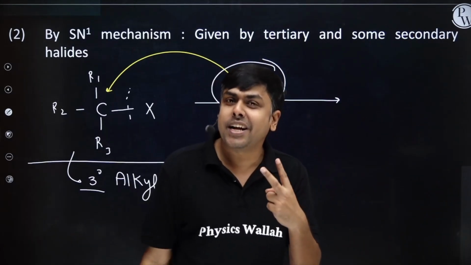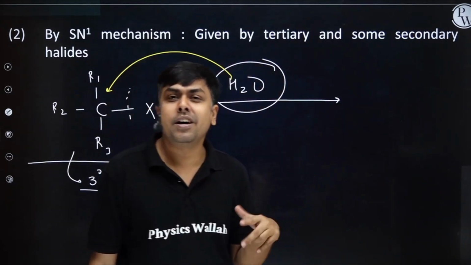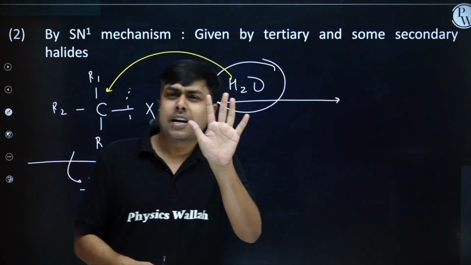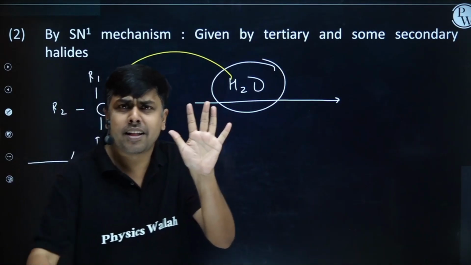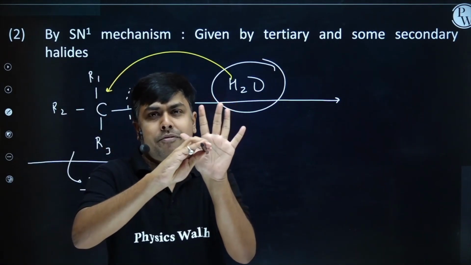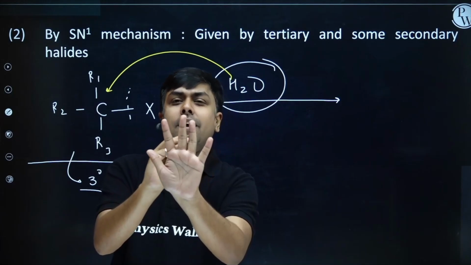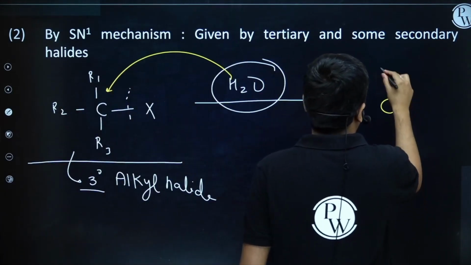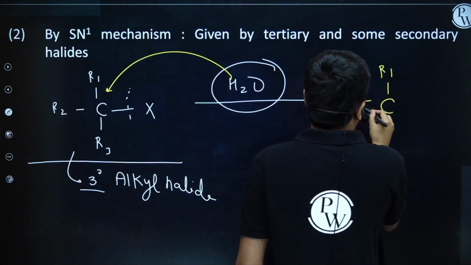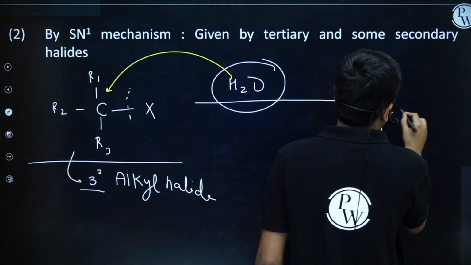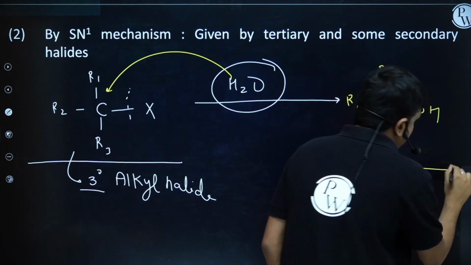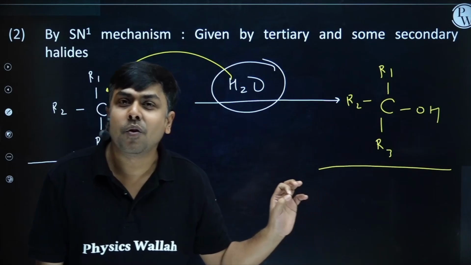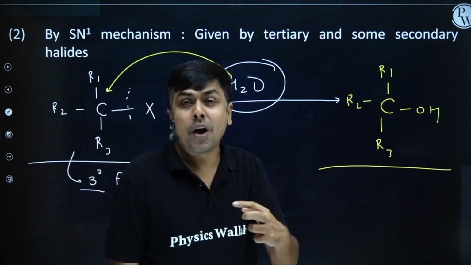So how many products will we get? 2 products. They will be the mirror image of each other. Why 2 products? Because here I am having the formation of carbocation. The nucleophile may approach from the front as well as from the back. Okay, let's write the product: R1, R2, R3, OH. So if I am having 1 degree alkyl halides, we'll get primary alcohol through SN2.